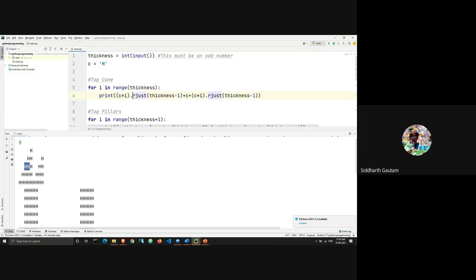So we have H on the left side of the print statement, and we want them to lean rightwards.